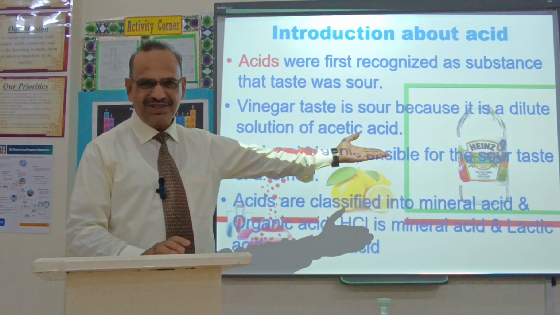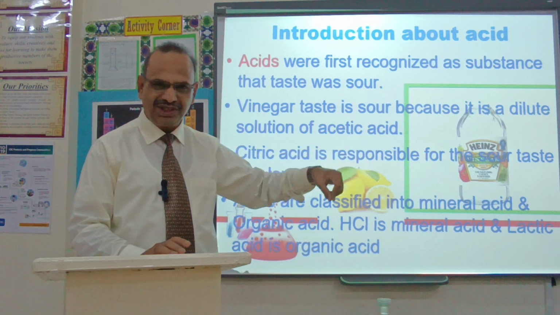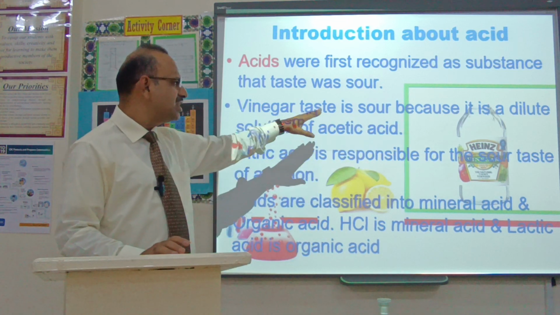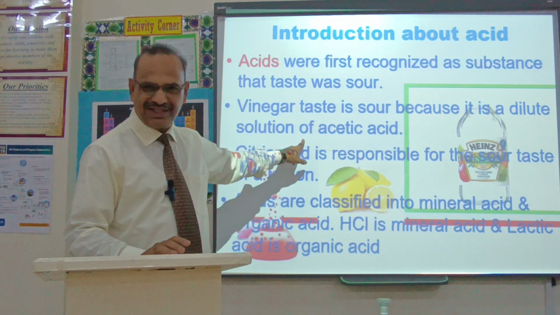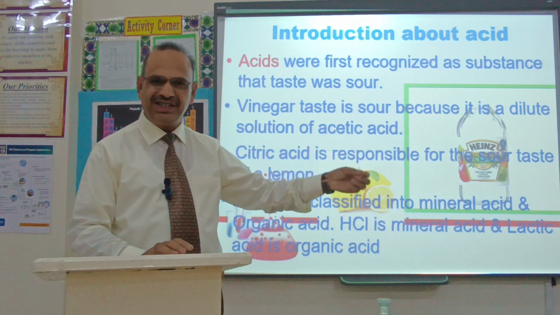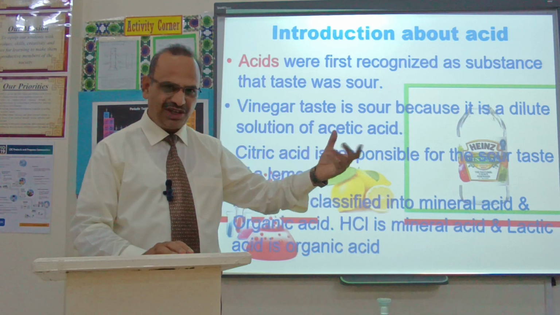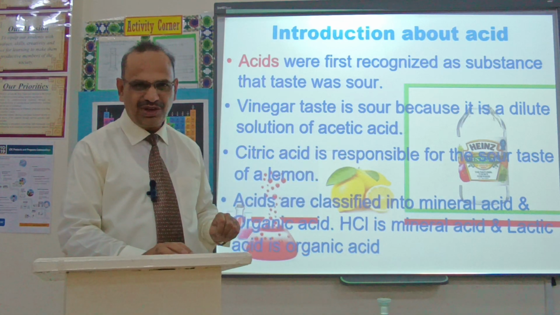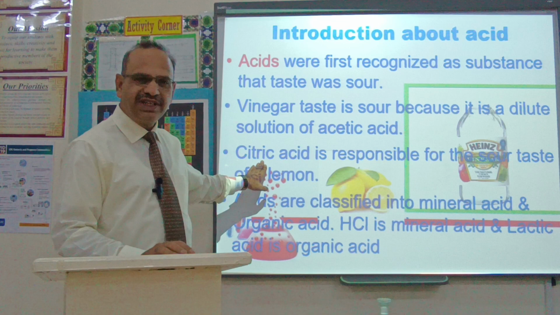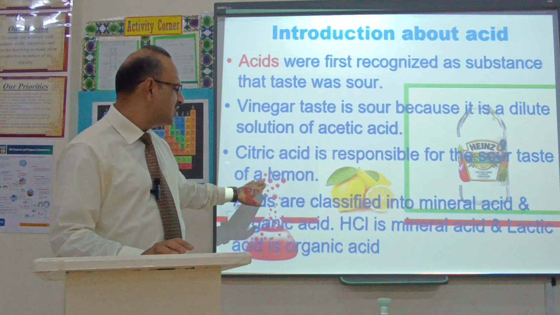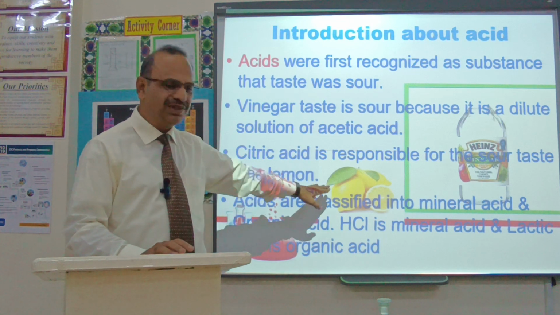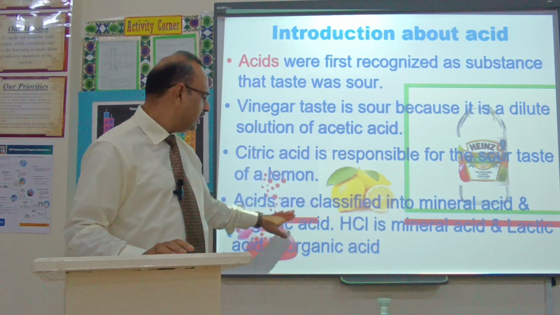Vinegar is very famous and it is available even in your kitchens. It is sour because it is a dilute solution of acetic acid. This acetic acid is a natural and organic acid and it is available in our homes. Citric acid is responsible for the sour taste of a lemon. Lemons are in our common use.